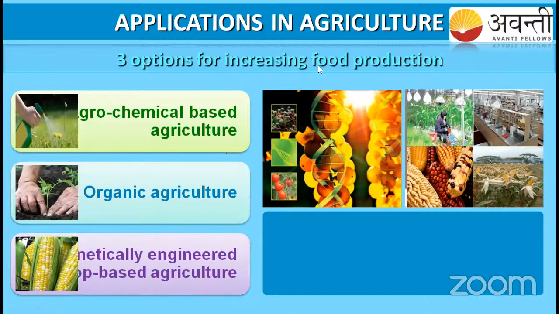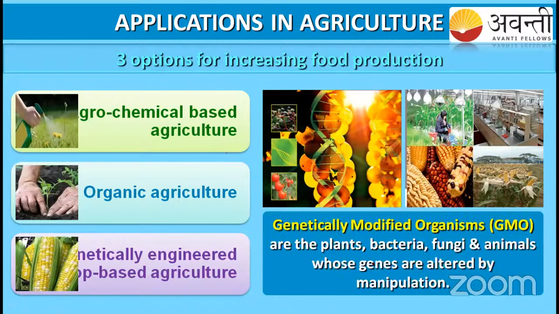So the three methods are agrochemical based agriculture, organic agriculture, and genetic engineering based agriculture. In the agrochemical method, we use fertilizers and pesticides.